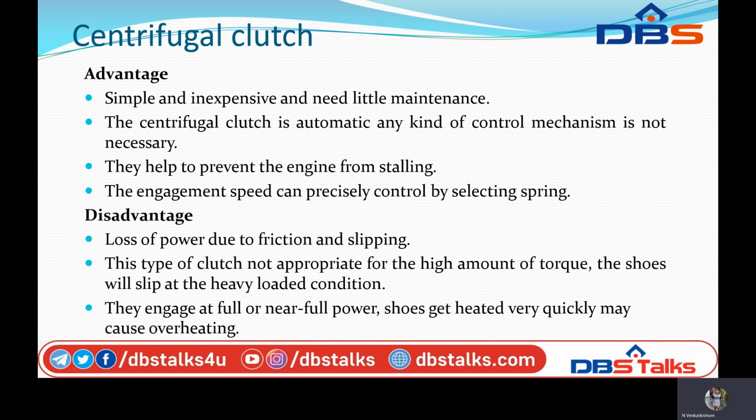That is A into P, where the area of the shoe is length into breadth, l into b, into P, the pressure intensity, which equals Pc minus Ps. From these expressions we can get the centrifugal clutch frictional torque.